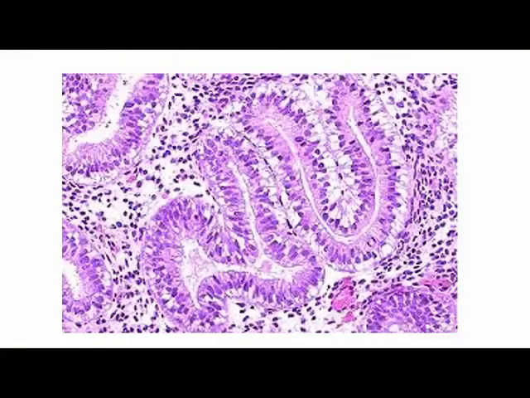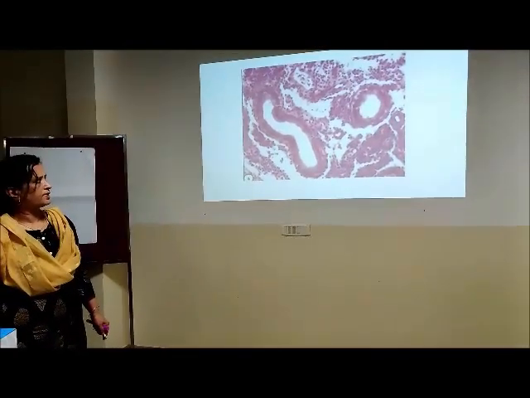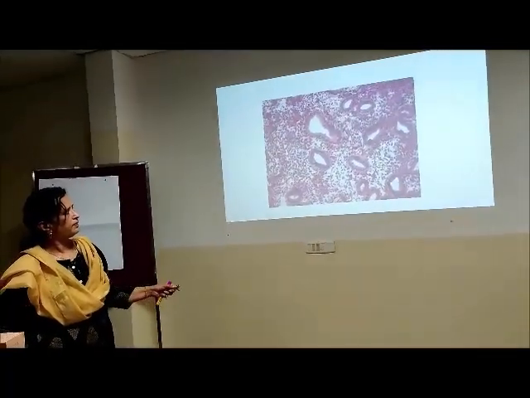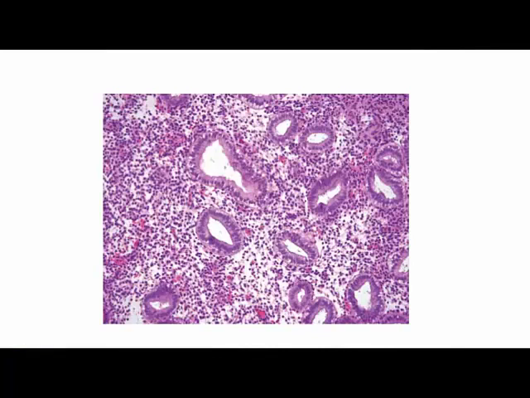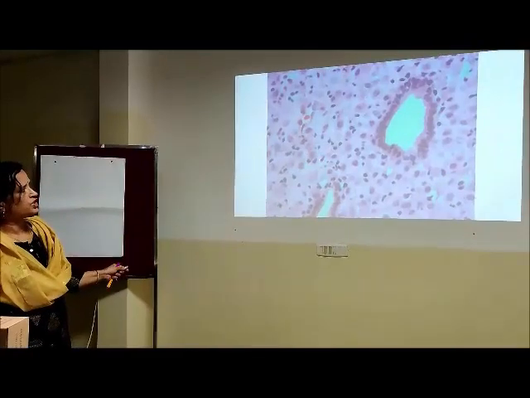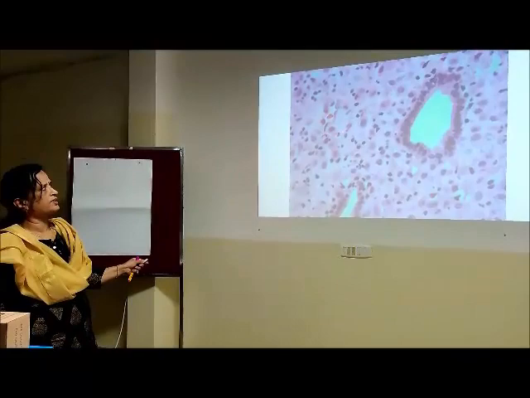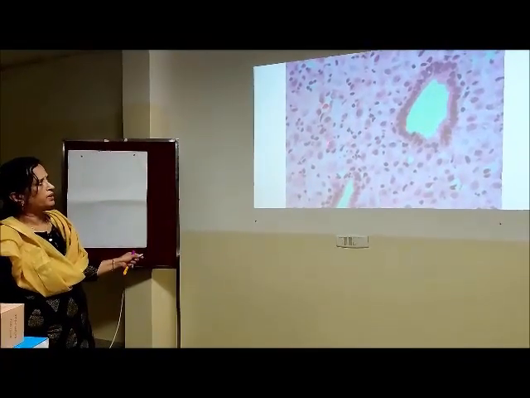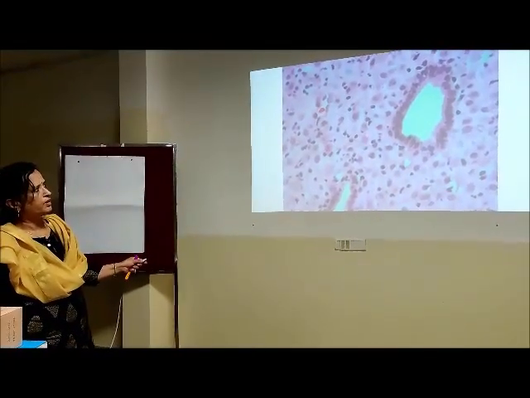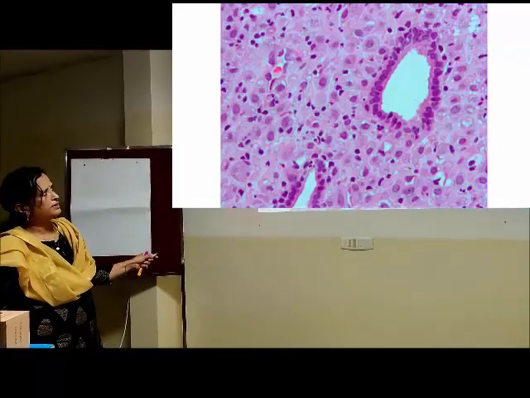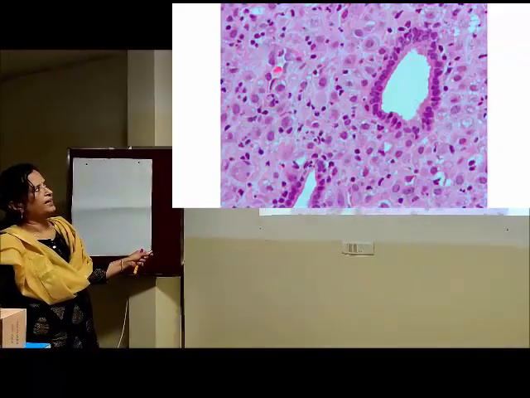So this is again early secretory phase. So we identify early secretory phase by the presence of subnuclear vacuolations which are seen in more than 50% of the glands. So this is further secretory phase. These are the cells which are there in the stroma. So in secretory phase, as the phase advances, the cells become polygonal. You can make out they have pink cytoplasm and they look like decidual cells.